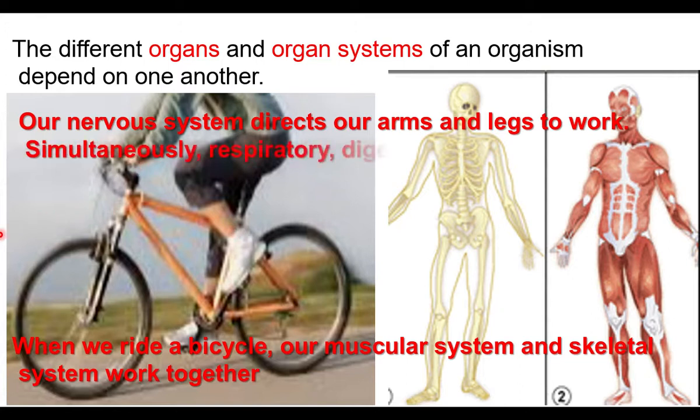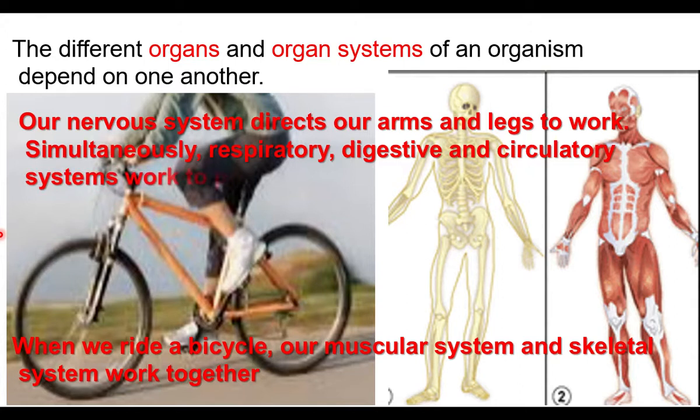Simultaneously, the respiratory, digestive and circulatory systems work to provide energy to the muscles. The muscles need energy for working. For that, nutrients are provided by the digestive system. The respiratory system provides oxygen. Oxygen and nutrients are carried by the circulatory system. These three systems work together to provide energy to the muscles. So we can understand that the different organs and organ systems of an organism depend on one another.